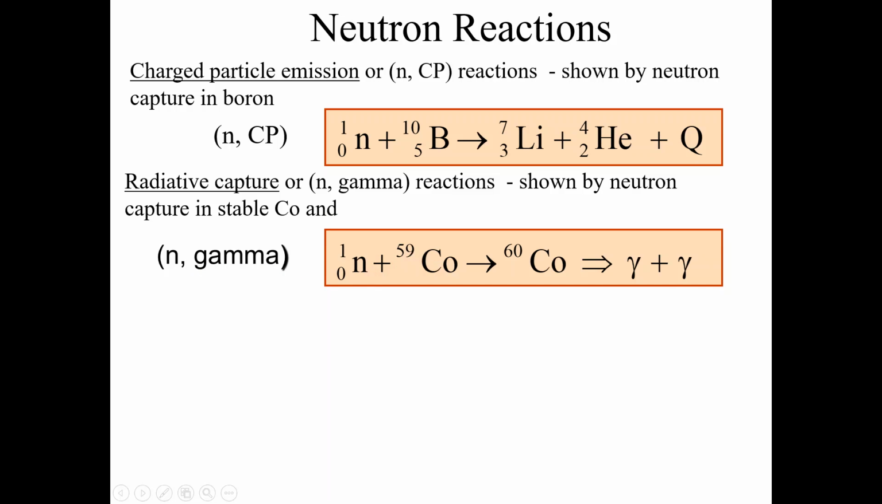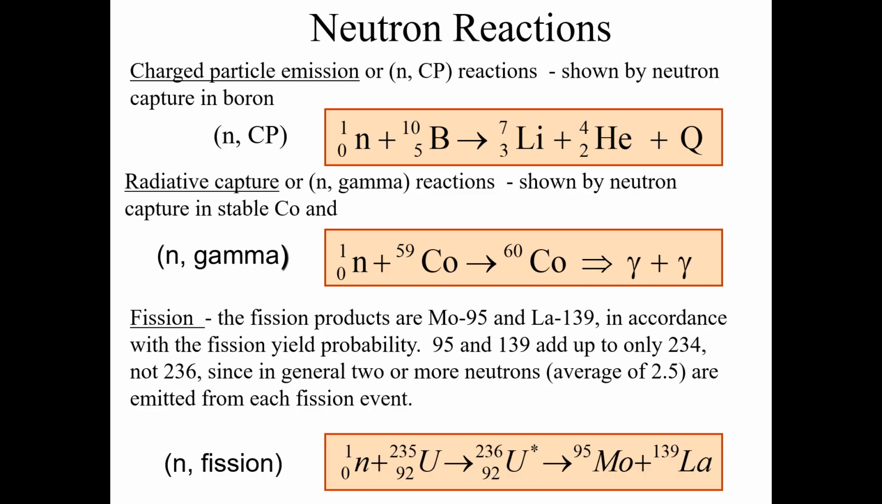As an example, we can have neutrons and cobalt-59, and we say that cobalt-59 is hit by the neutron. As a result, that cobalt-59 is converted into cobalt-60, and that cobalt-60 has captured the neutron. It goes to an excited state, and then it de-excites by the emission of gamma ray photons. We can also have fission reactions.